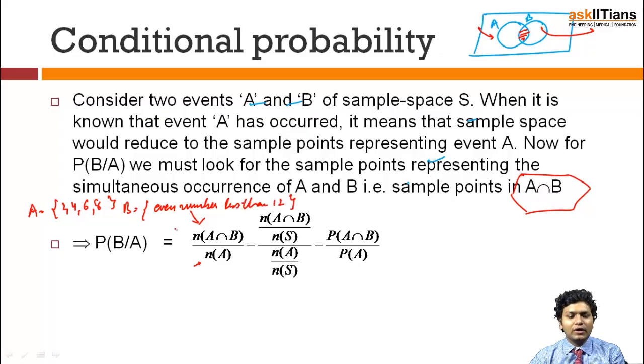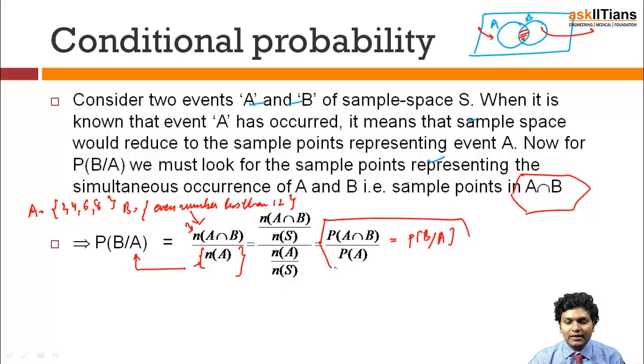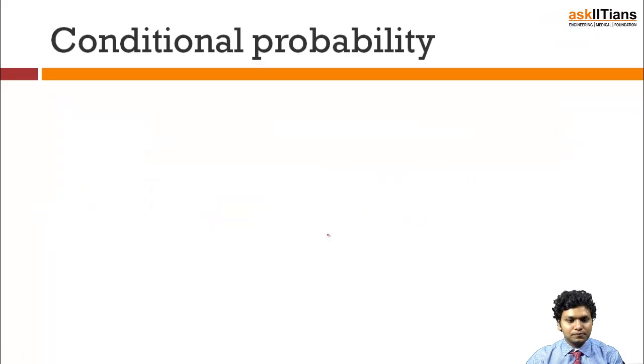So if I generally want to find out the probability of B given A, first I'll consider the common points, and because my new sample space has converted itself to the total elements of A, and that is the condition that is being provided. So this will be the number of elements in A intersection B and the total number of elements in A divided. So in order to convert this into probability, I will divide both numerator and denominator by the sample space. I will finally come out with a formula that probability of B given A is nothing but the common intersection of A and B, divided by the probability of A.